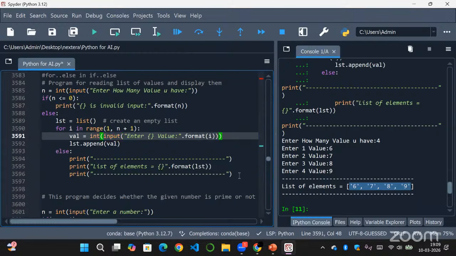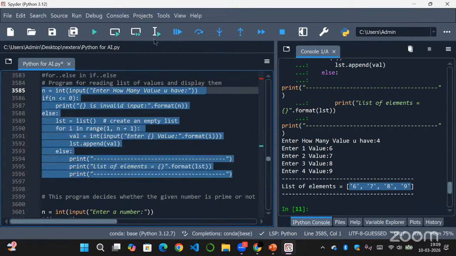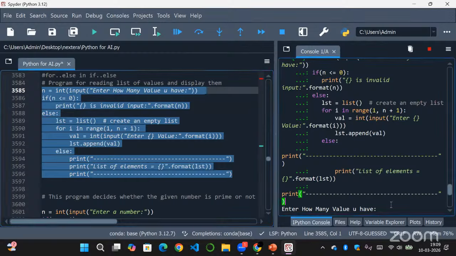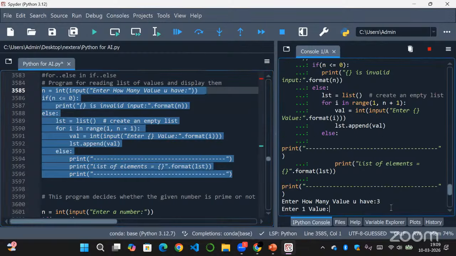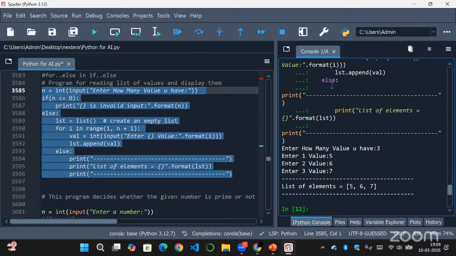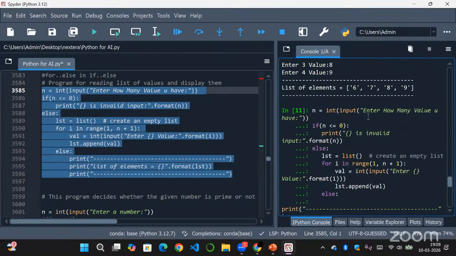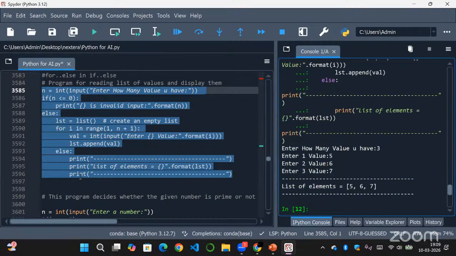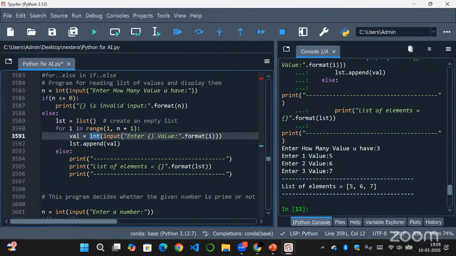So if I want to take only int values inside of my list, I can just be giving int. So how many values do I want to enter? Let's say 3. So the first value is 5, 6, 7. If you see here, we don't get the values as strings, right? Because I'm doing the typecasting, I'm taking only values of int. That is why I won't get the string types here.